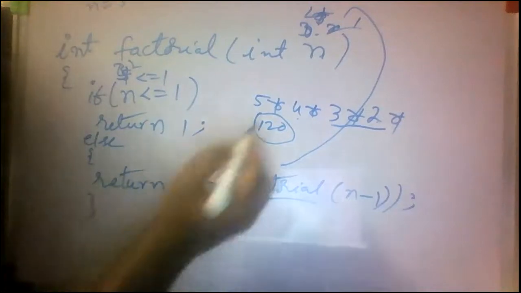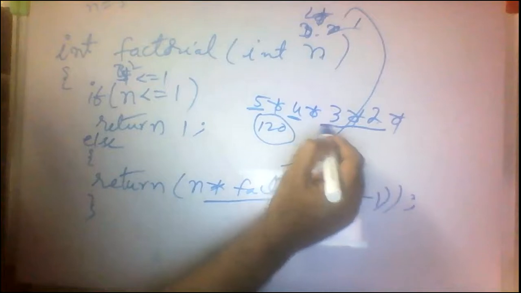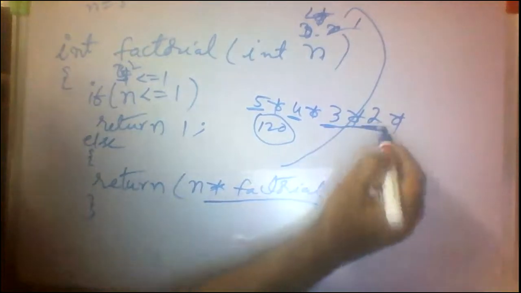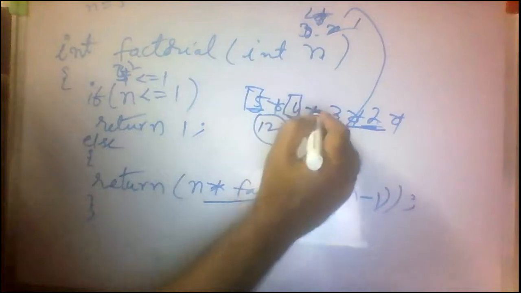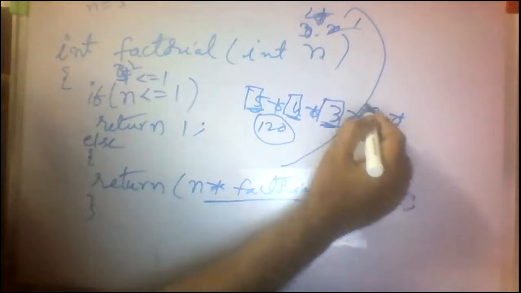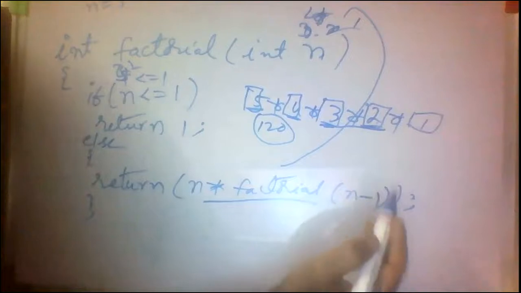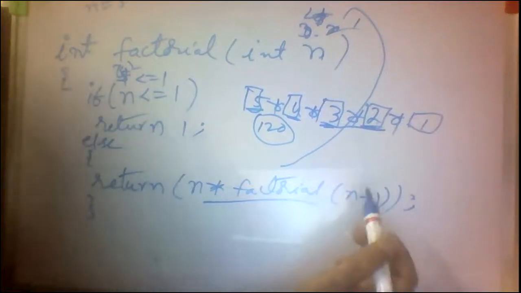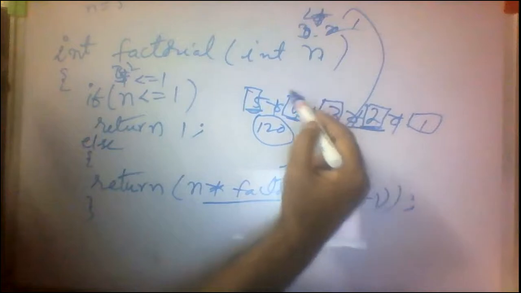All of you. Then in the first time 5, second time 4, third time 3, next time is 2. Clear? It occupies 2 bytes memory. It is also 2 bytes memory. It is also 2 bytes memory. Then the last one is there. That is also 2 bytes memory. Total how many blocks are there? 1, 2, 3, 4, 5.